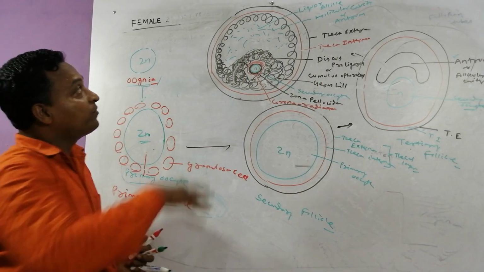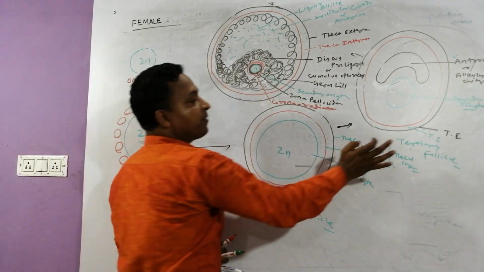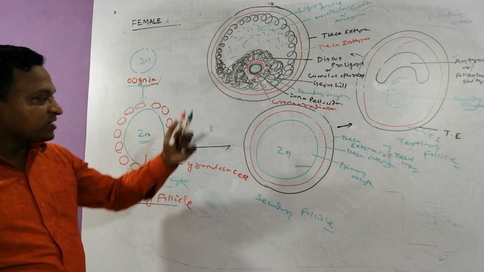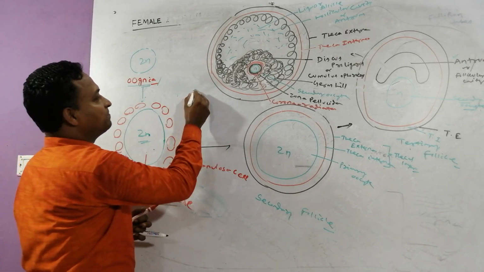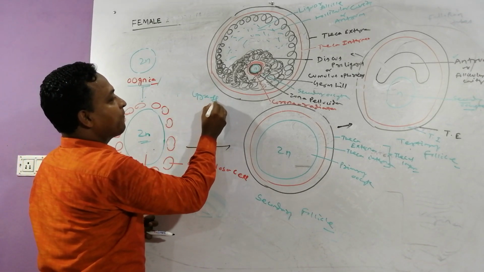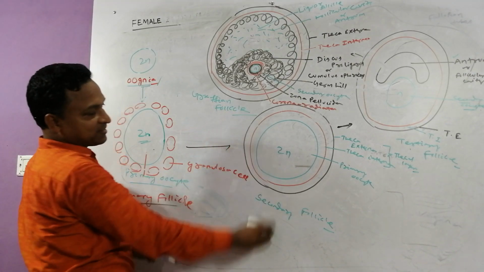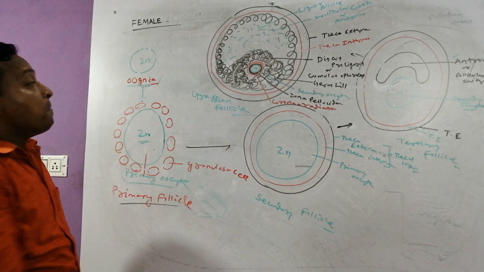Yes, and try to guess, my dear, this structure is coming out from which follicle? Tertiary follicle. Yes, and this structure is called Graafian follicle. Yes, this is the matured ovarian follicle.